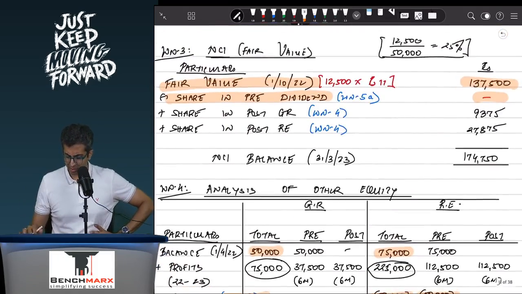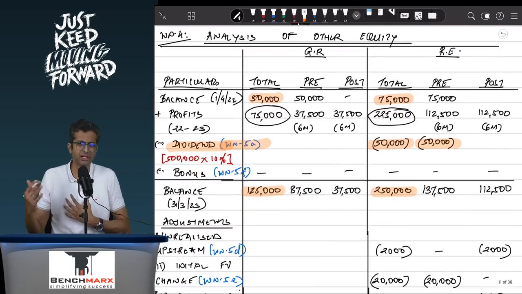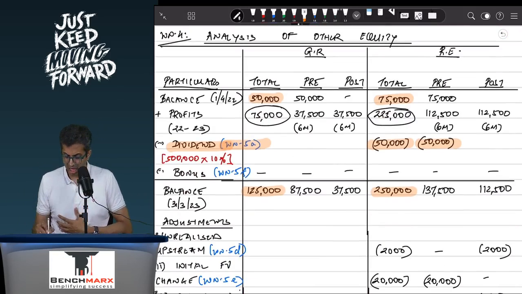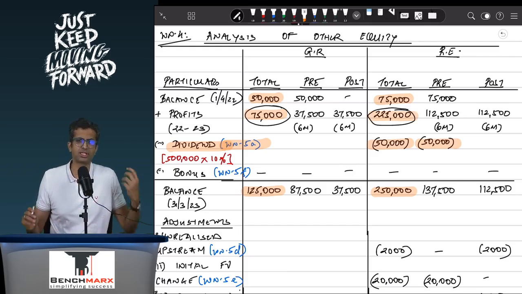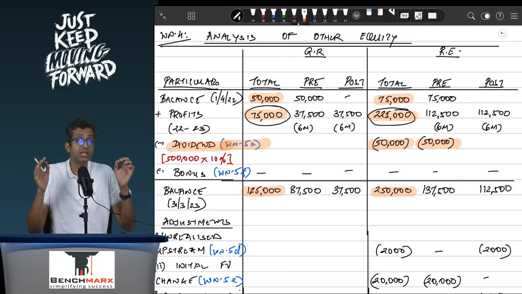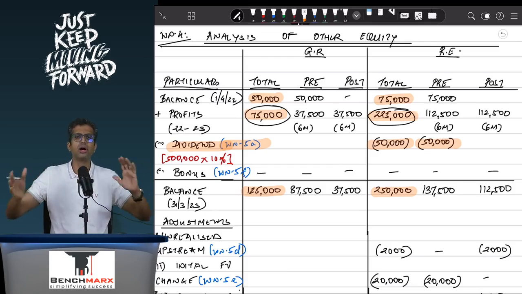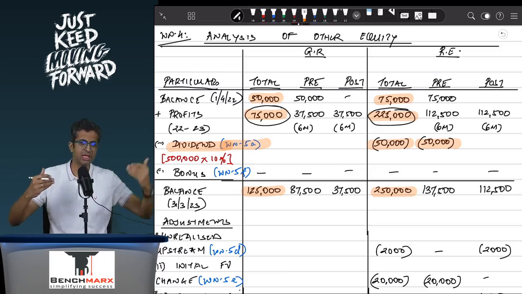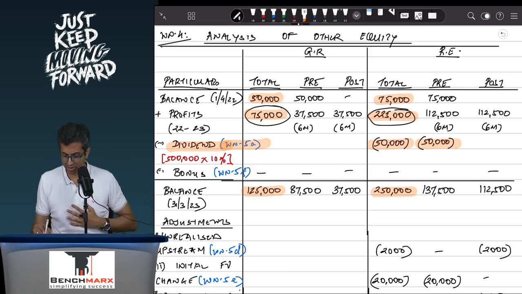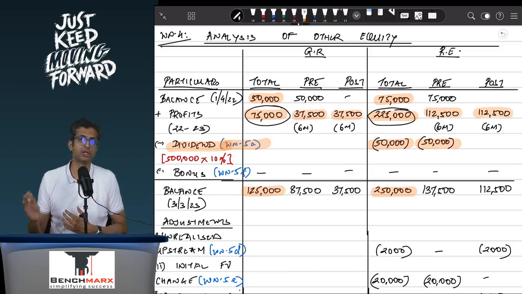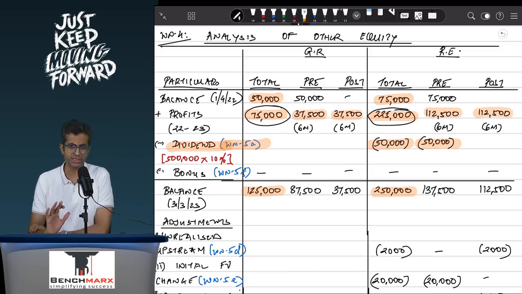Now after this, let us say we ignore the bonus issue for the time being, then your opening was 50, closing is 125, and hence during the year 75 is earned. Similarly, in retained earnings, if 50,000 dividend is paid, the balance figure is 2,25,000. The date of acquisition is 1st October, and hence half would be attributable between pre and post. So 37,500 pre, 37,500 post, 1,12,500 pre, 1,12,500 post, and hence you will find the balances, after which if required you will make certain adjustments.